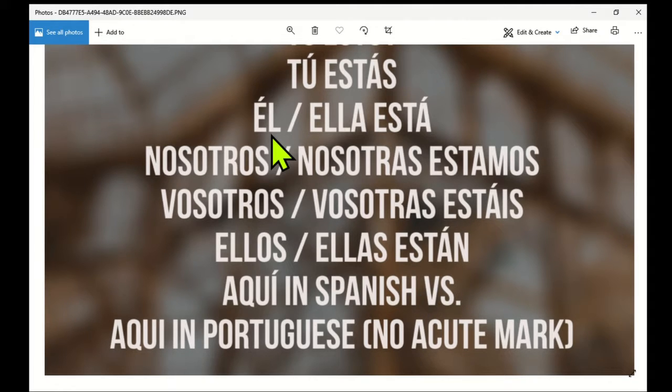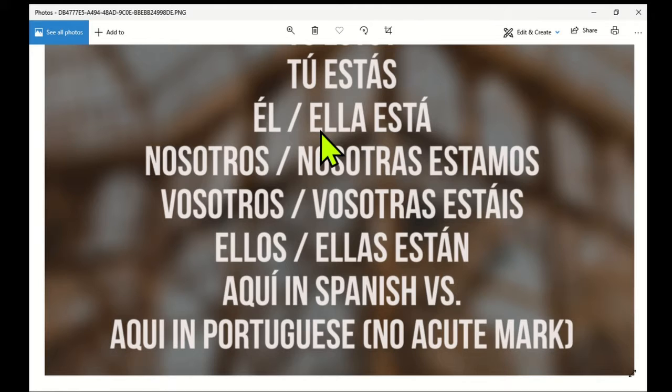Él, ella, está. He is, she is. Él está, ella está. You can see, as we mentioned before, él has the acute accent mark. And this time, the be verb está, most of the be verbs right here, as you can tell, has the acute accent mark as well, just to give that accent on that particular syllable.